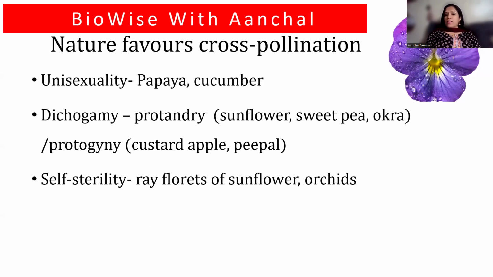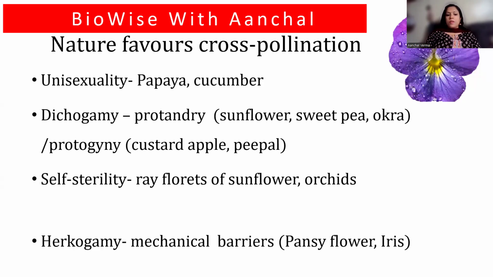Self sterility. In certain flowers like sunflower, the ray florets, the yellow ray florets, are self sterile. They are sterile flowers. They are neuter flowers. They don't have the male and the female gamete present on them. And the disc floret is basically the fertile flower present there. Orchids also are self sterile. That is, they cannot pollinate, or they cannot make the pollen of the same plant germinate on it. That is called self sterility.